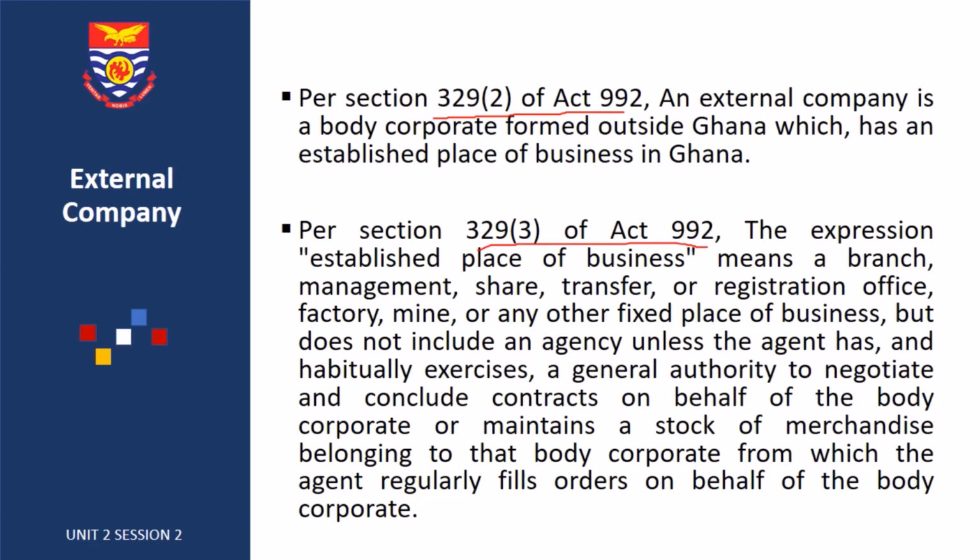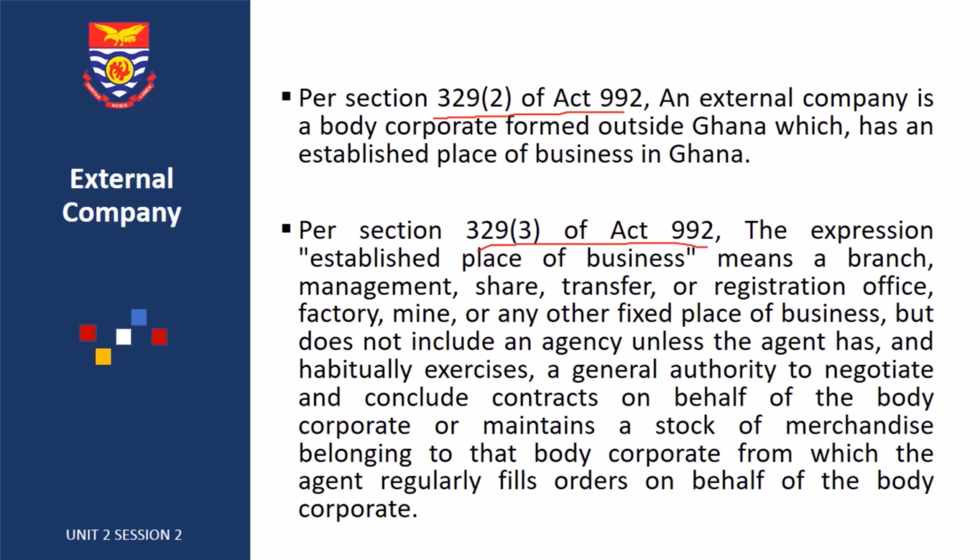Now, if you move to section 329, subsection 3 of Act 992, it defines what we mean by established place of business, and it states that the expression established place of business means a branch, management, share transfer, or registration office, factory, mines, or any other fixed place of business, but does not include agency, unless the agent has and habitually exercises a general authority to negotiate and conclude contracts on behalf of the body corporate or maintains a stock of merchandise belonging to that body corporate from which the agent regularly fills orders on behalf of the body corporate.